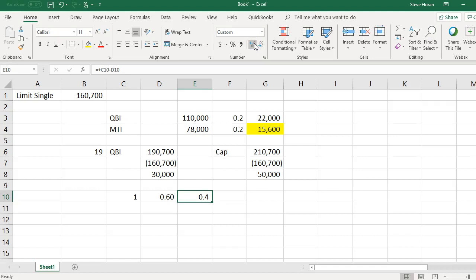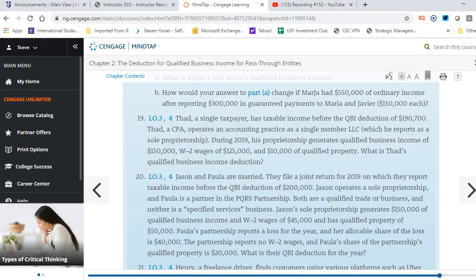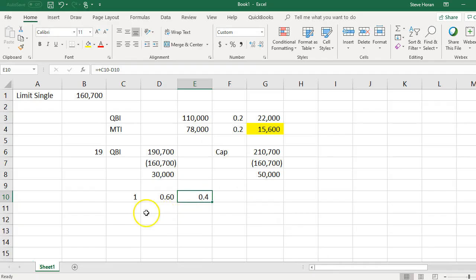So his business deduction, going back to the problem, is qualified business income of $150,000. So let's put this down here. That is his QBI of 150. We multiply that by the 20% QBI deduction.